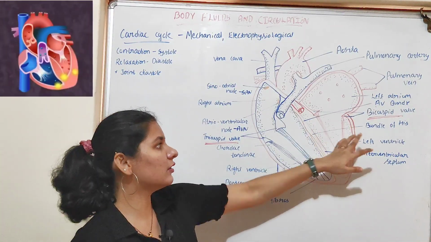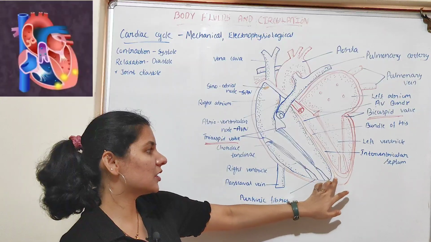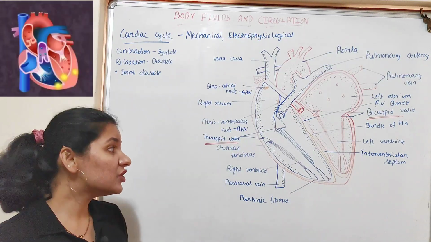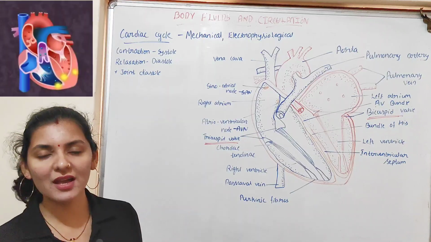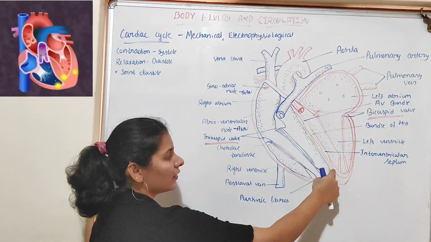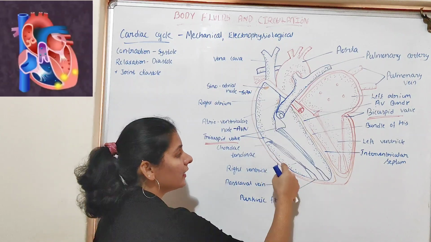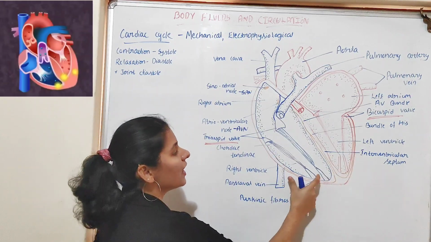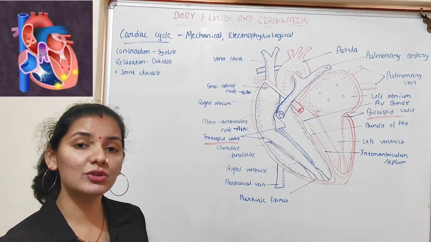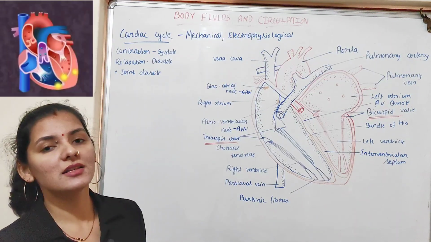So, through this bundle of His, the action potential enters throughout the ventricular musculature, which results in contraction of the ventricle, which is also known as ventricular systole.